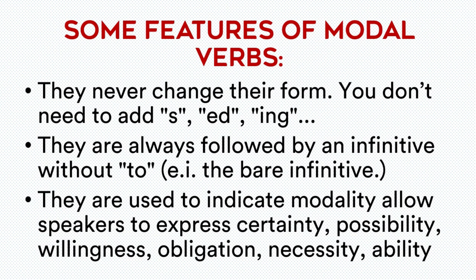Modal verb generally refers to that quality in front of us. This quality is called modality. That's why this is modal verb. So modal verbs are used to indicate modality. So we can use these modal verbs to express certainty or possibility or willingness or obligation or necessity or ability of the action word. Okay.